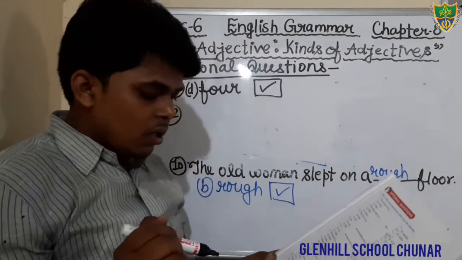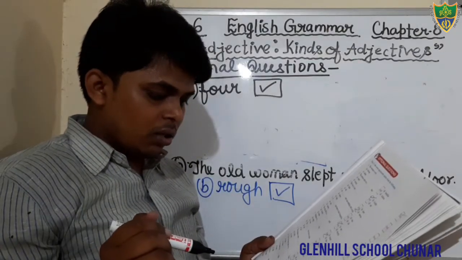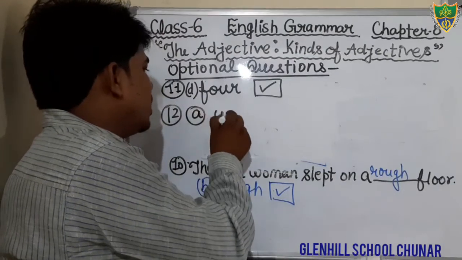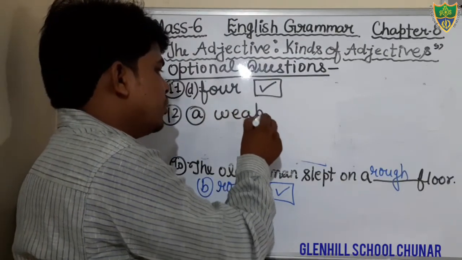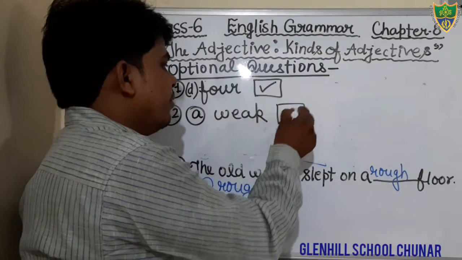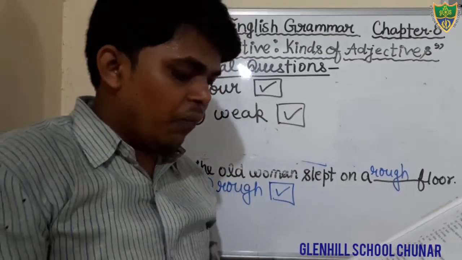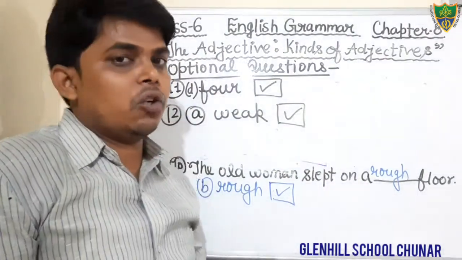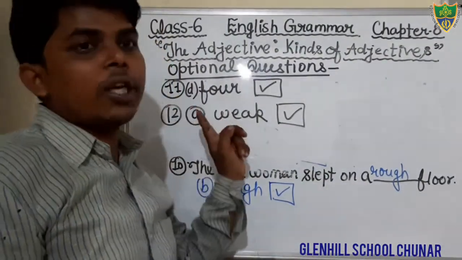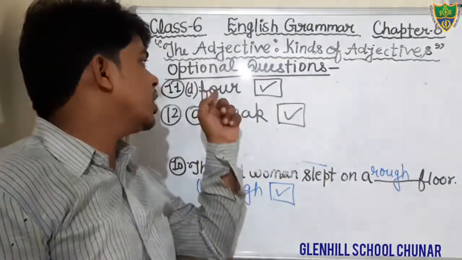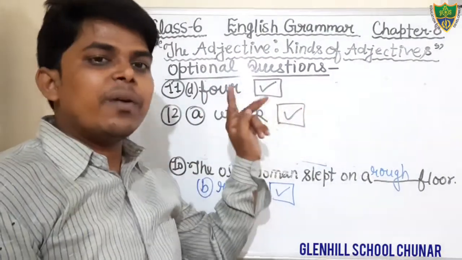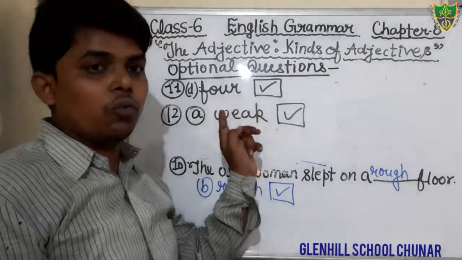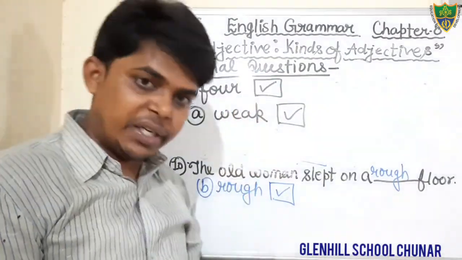Question number 12. Just see. He is a weak man. Option number A, that is weak, is the correct option. We will fill the word weak. Okay students, in question number 11, option number D, that is 4, is the correct option. We will tick on that. In question number 12, option number A, the word weak, is the correct option. We will tick on that.